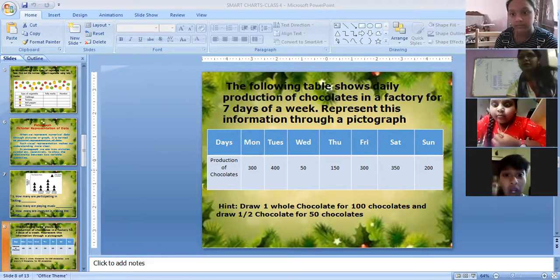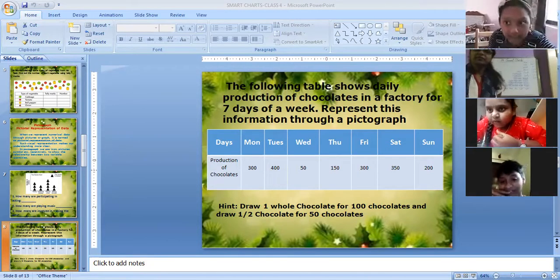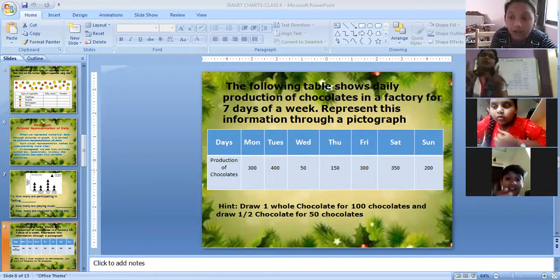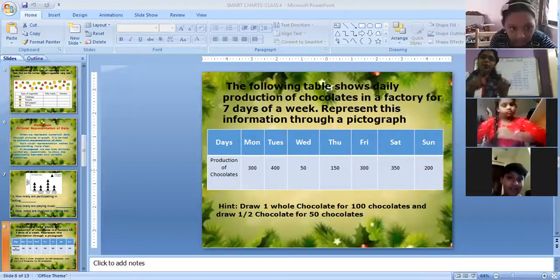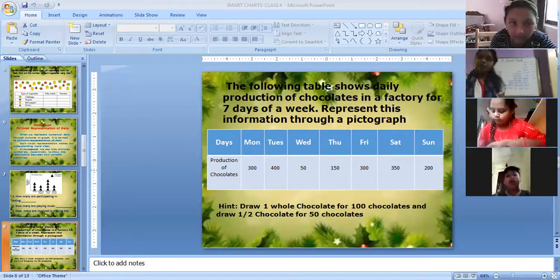Next, Mokshita, for Wednesday. 1.5 chocolate, ma'am. It's not 1.5. 1 means 100. Half a chocolate. Very good. So when production is only 50, but one chocolate is 100, you have to draw only half a chocolate.